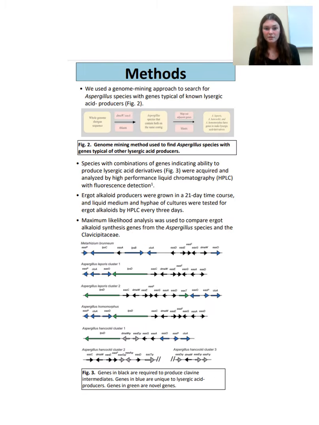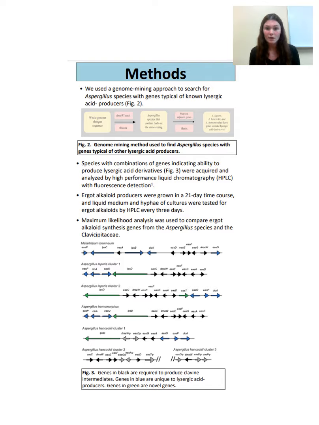To test this hypothesis, we used a genome mining approach to search for genes typical of lysergic acid producers in Aspergillus species. Doing that, we found 3 species of Aspergillus that contain the genes necessary to produce lysergic acid. So we acquired cultures of all 3 of these species and then used HPLC analysis to test them for ergot alkaloids.